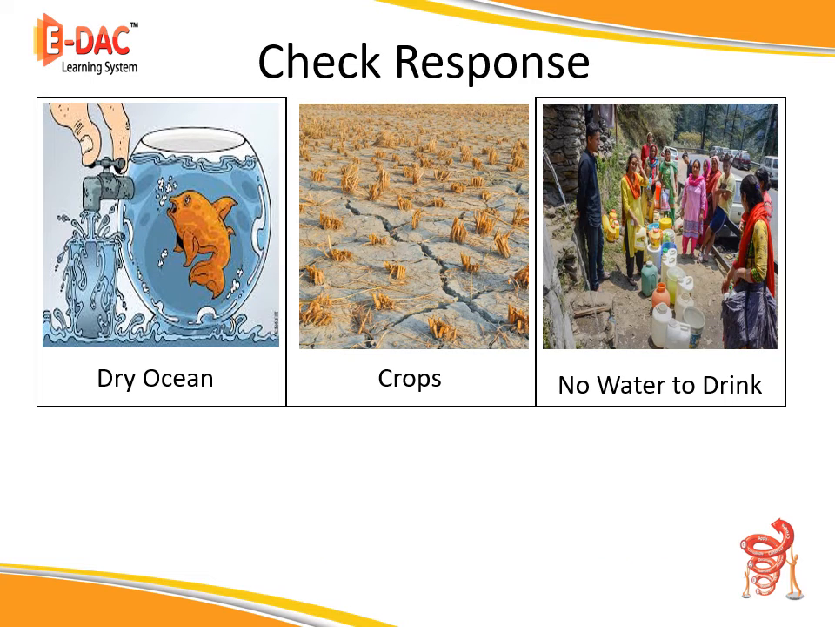So what will happen if we don't save water? There will be dry oceans, there will be dry crops, and there will be no water to drink. If you want to compromise on this, keep on wasting water. But if you want to get proper food to eat, for the oceans not to dry, and to get enough water to drink, you have to start saving water.